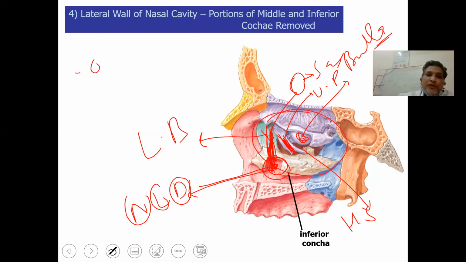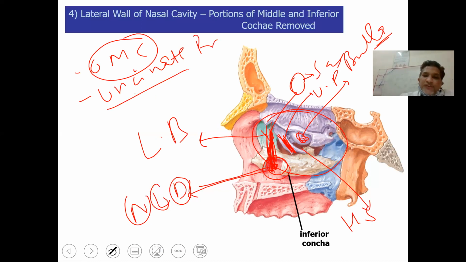The middle meatus is also called the osteomeatal complex, OMC, and it houses three important structures. The anterior one is the uncinate process. Posterior to the uncinate process, this groove-like structure is called the hiatus semilunaris, because it is semilunar in shape.